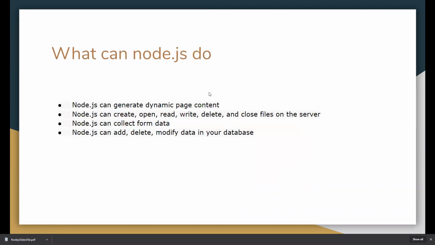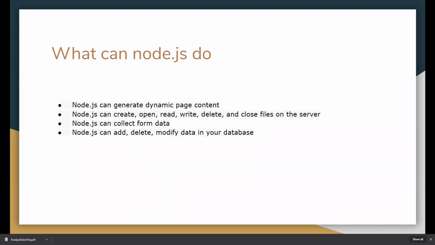So what can we do with the help of Node.js? Node.js can generate dynamic page content. Node.js can create, open, read, write, delete, and close files on the server. Node.js can collect form data. Node.js can add, delete, and modify data in your database.